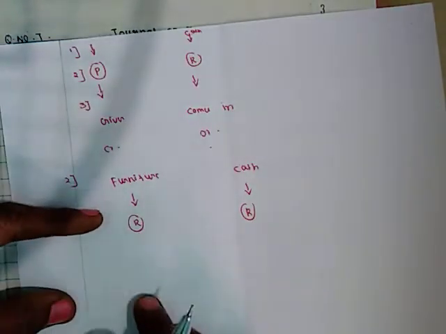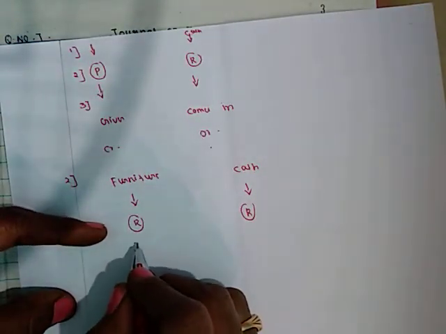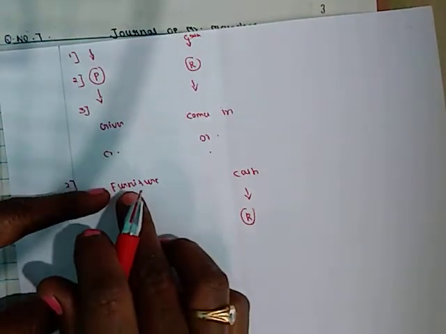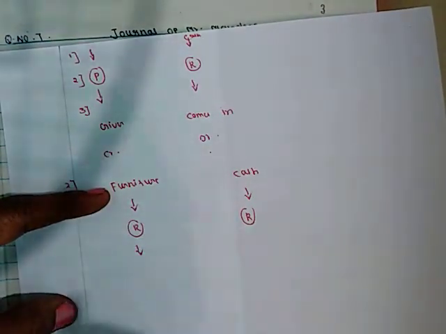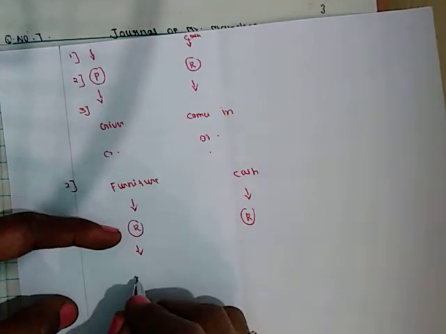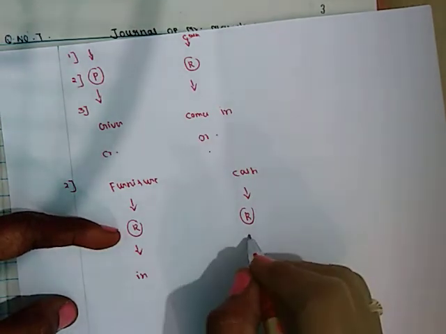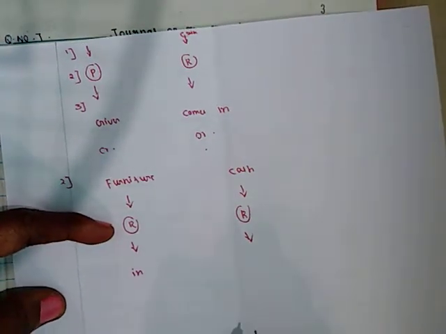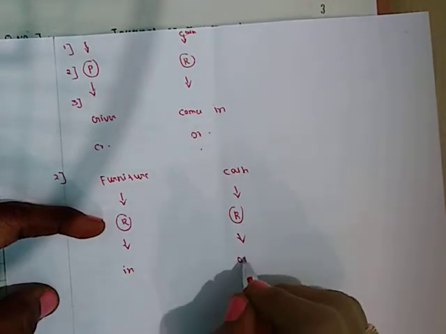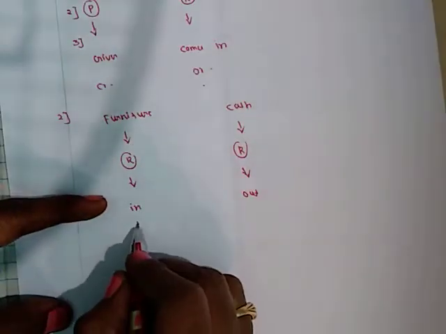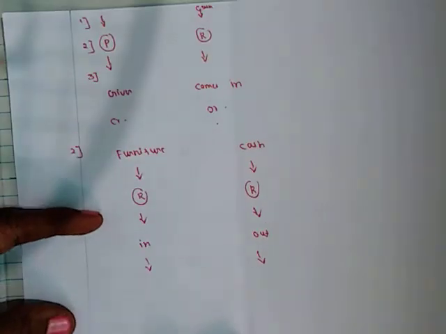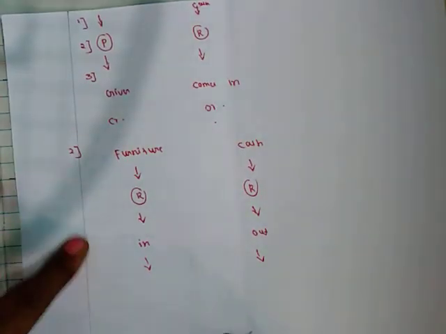Then apply the rule. Does furniture come in or go out? You purchased furniture, so it comes in. And does cash go out or come in? You paid, no? It goes out. Now we have to decide which is to be debited and which one to be credited.